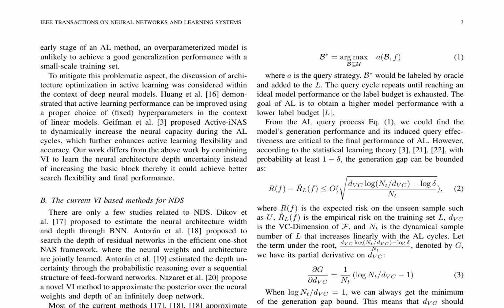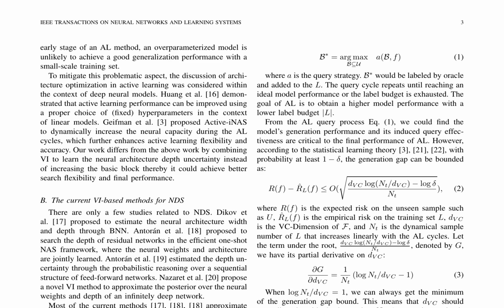In the realm of active learning, AL, early stages often face challenges due to overparameterized models leading to poor generalization performance with small-scale training sets. To tackle this, researchers have turned their attention to architecture optimization in AL, particularly focusing on deep neural models. Prior works, such as ActiveINAS, dynamically increase neural capacity during AL cycles, while variational inference, VI-based methods are used for neural depth search, NDS. This paper diverges from these approaches by combining VI to learn the neural architecture depth uncertainty, rather than increasing the basic block.